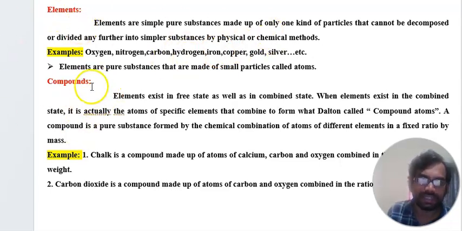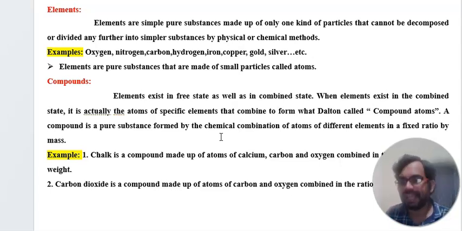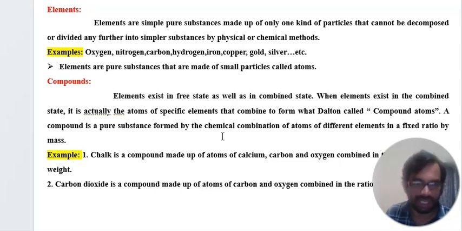Now we'll move on to what is a compound. Elements exist in a free state as well as in a combined state. When elements exist in the combined state, it is the atoms of specific elements that combine to form what Dalton called a compound atom. A compound is a pure substance formed by the chemical combination of atoms of different elements in a fixed ratio by mass. So that is a brief introduction.